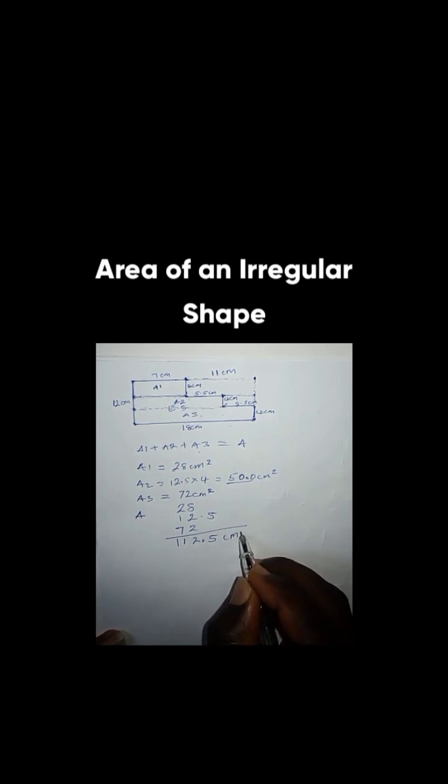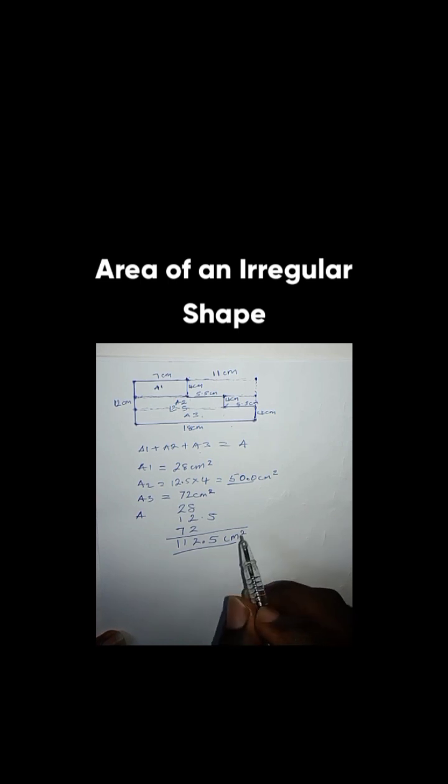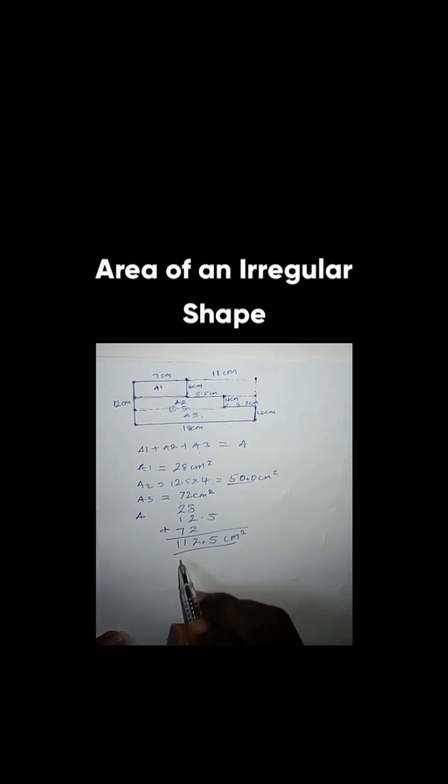So it should be 112.5 square cm. That should be the area of the whole shape. Okay. So bring down 5, and 8 plus 2 is 10 plus 2 is 12. Write 2 and carry 1. Then have 3. Then have 4. Then have 11. So this is the solution to this problem.